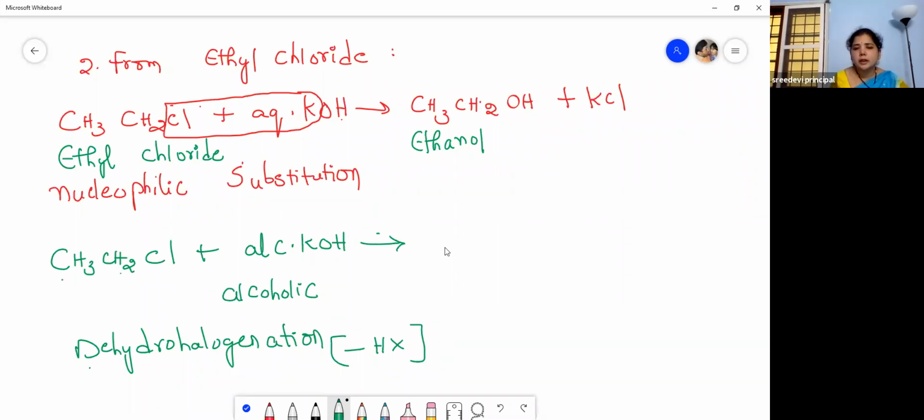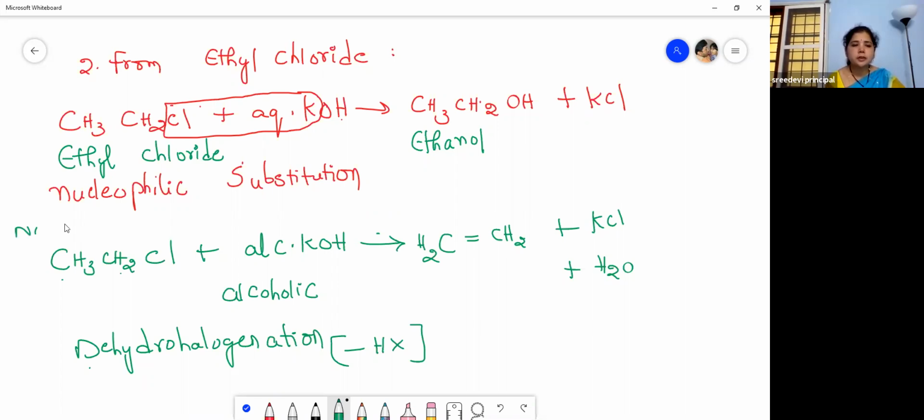So you will get an alkene. What do you get? You will get CH2 double bond CH2, plus KCl plus H2O. Understood? So chlorine is eliminated in the form of KCl and hydrogen is eliminated in the form of H2O. So that's why we call this dehydrohalogenation.